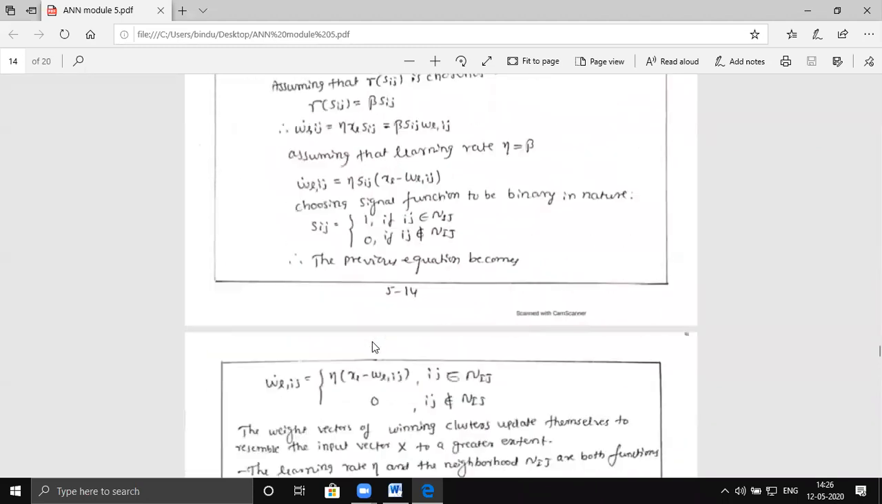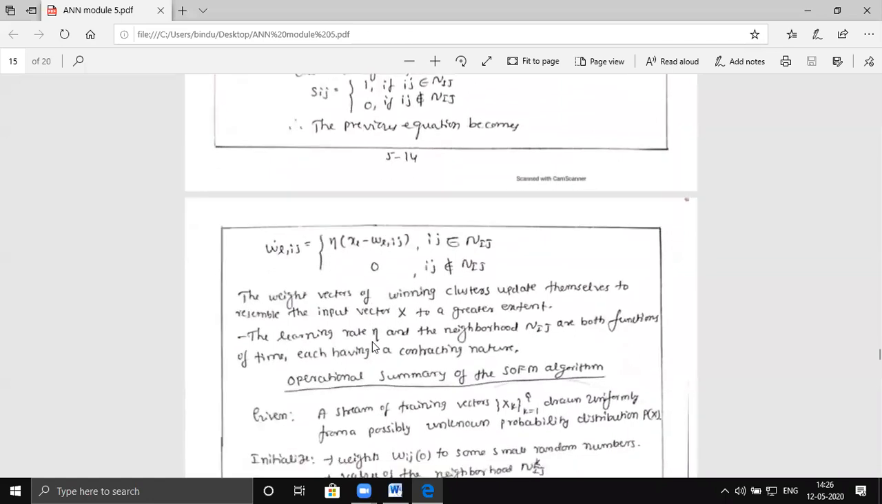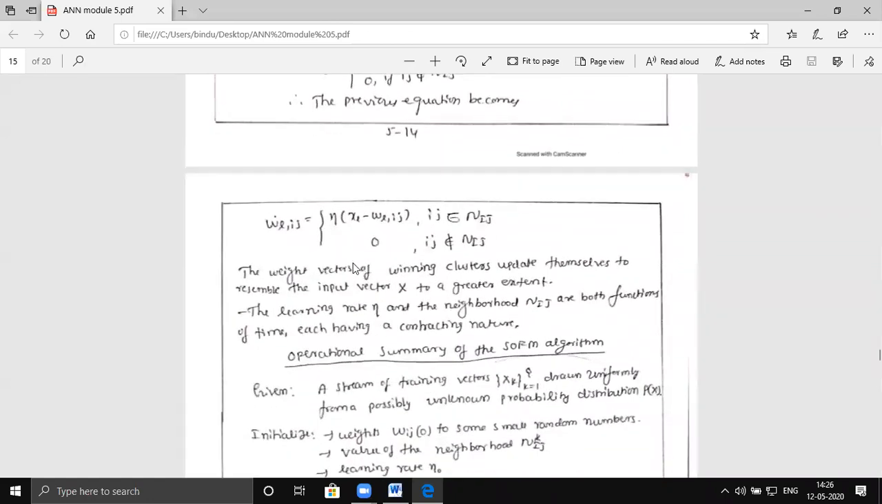Therefore, your final w_ij is equal to eta into (x_i minus w_ij) if it belongs to the pattern. If it does not belong to the pattern, it is not going to learn, and it will remain unchanged. So this is for a particular cluster. Once you update the neurons in that cluster, in the next iteration some neurons in another cluster are going to get updated because of the input.